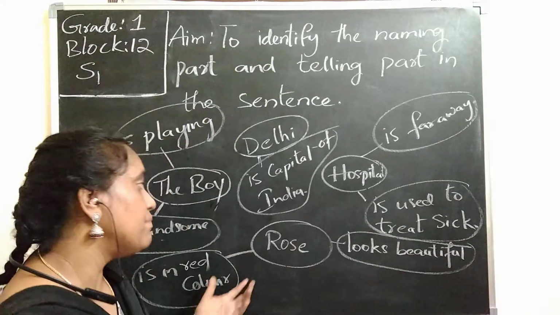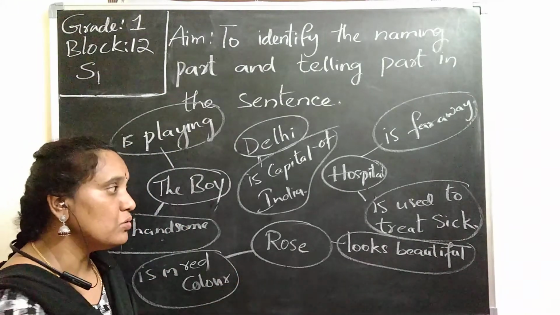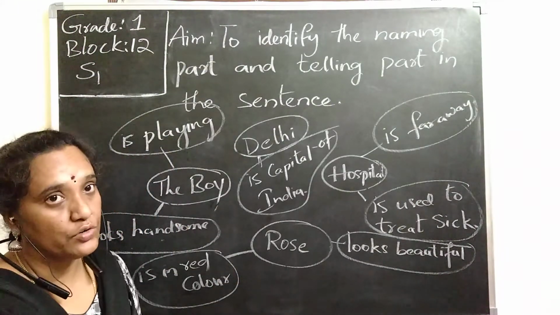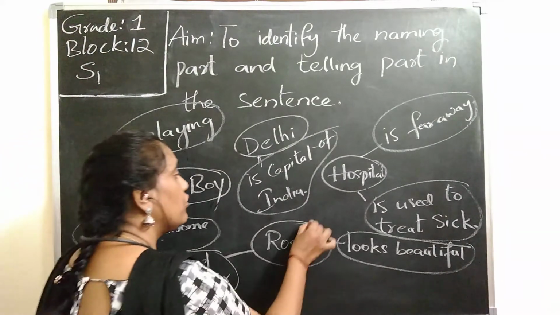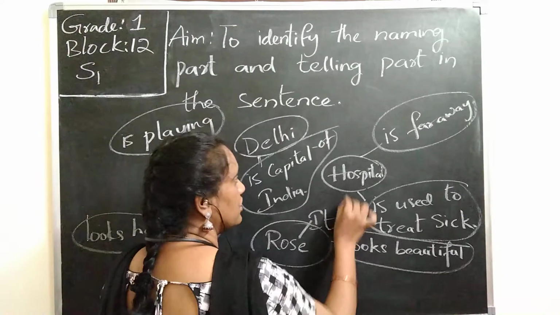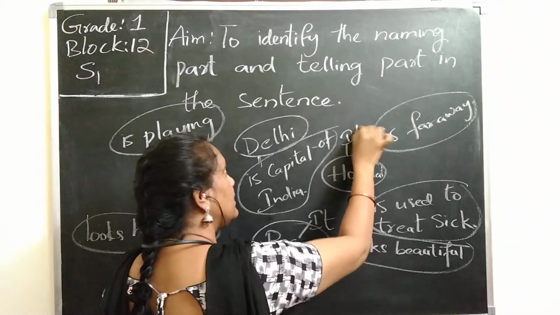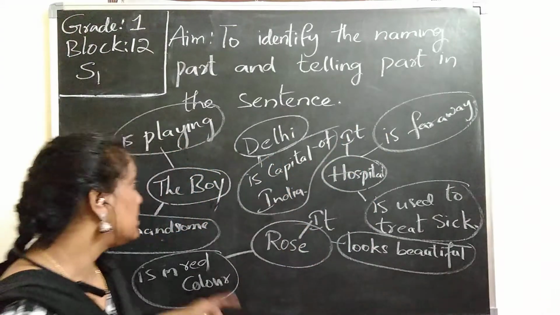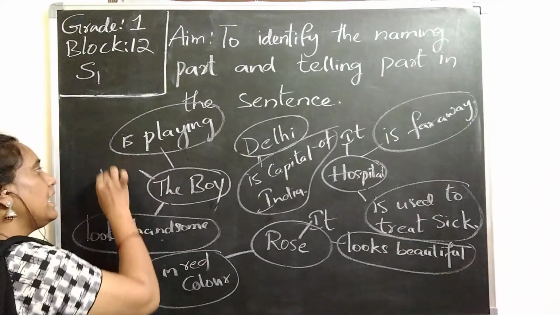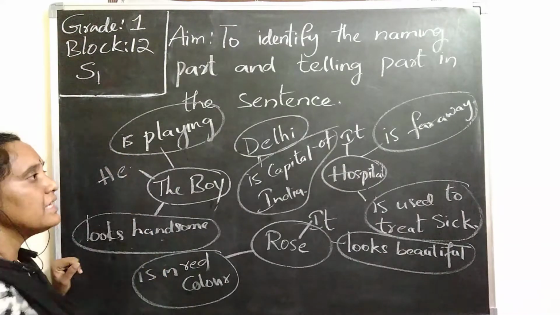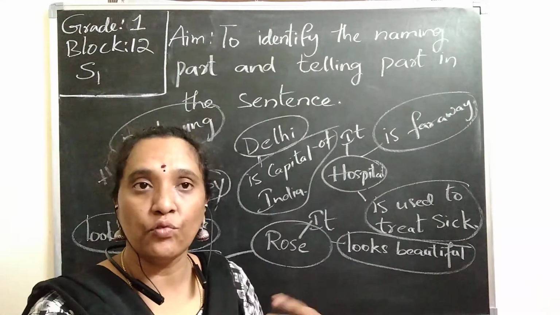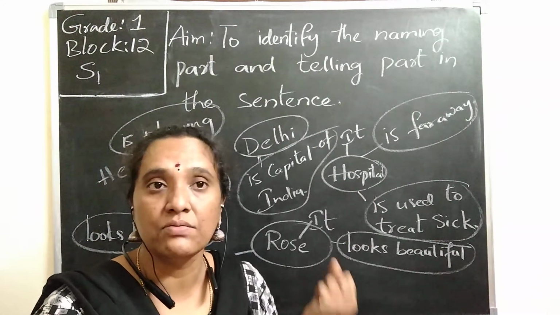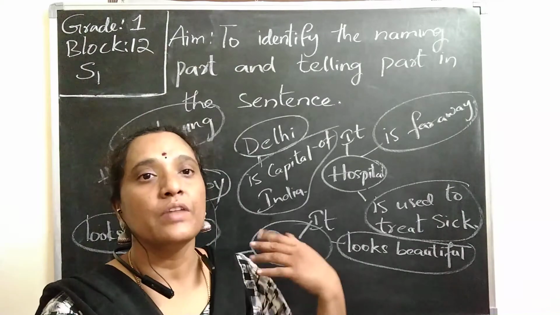So in the beginning, in place of rose, I can use some other pronouns which we use regularly. What are the pronouns we use normally? For rose I can say it. Even for hospital, it. For place, it. And for boy, I can say he. If I am talking about other persons, like we, you, they, these words also come under the naming part.